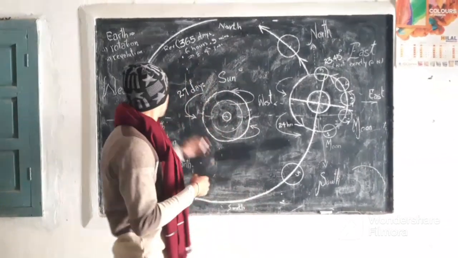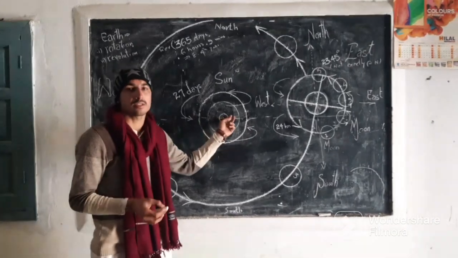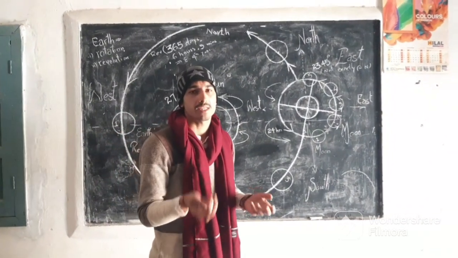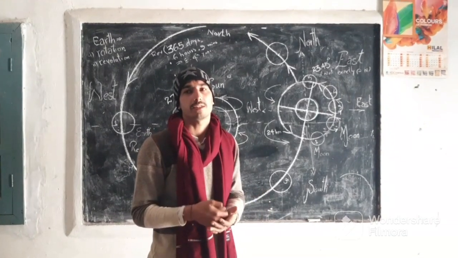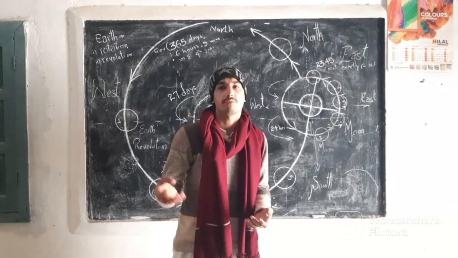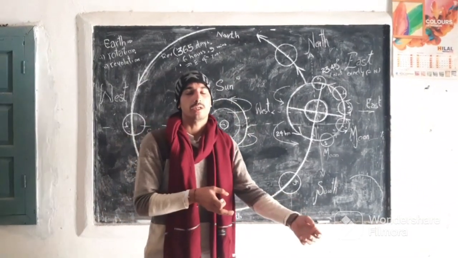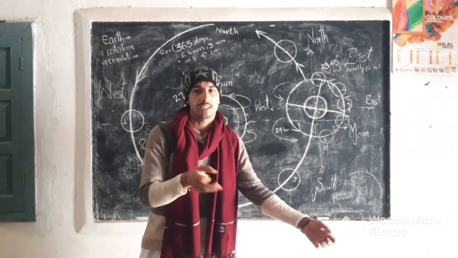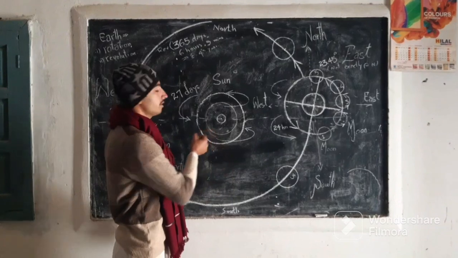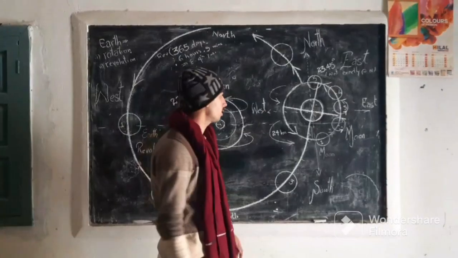And what is revolution of the earth? Revolution of the earth is that the earth revolves around the sun, and it takes almost 365 days, 6 hours and almost 9 minutes. These 6 hours and 9 minutes add up after 4 years and become one day, and that day which is added to the year is designated as a leap year. It occurs on 29th of February, and that comes every fourth year.